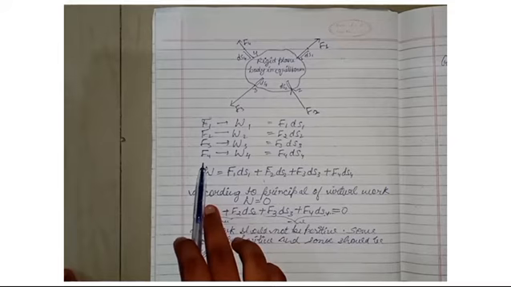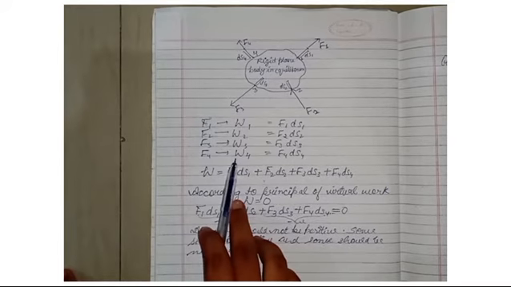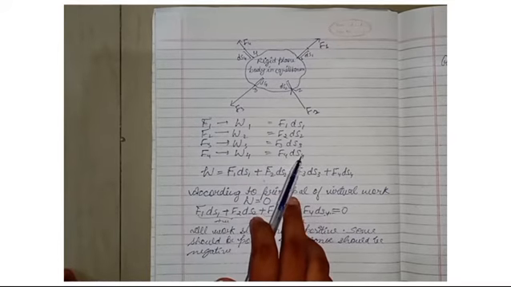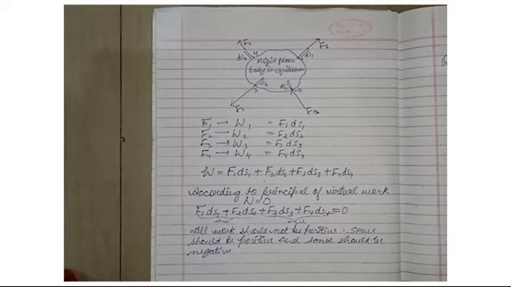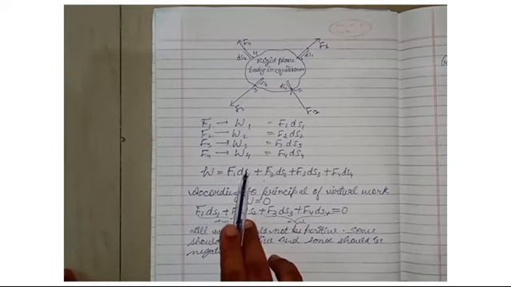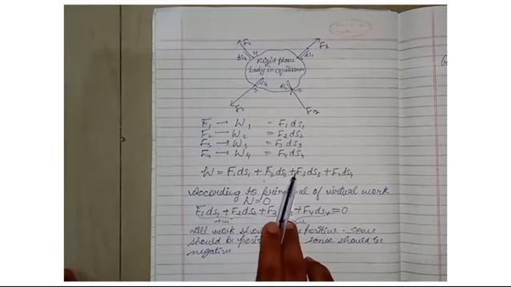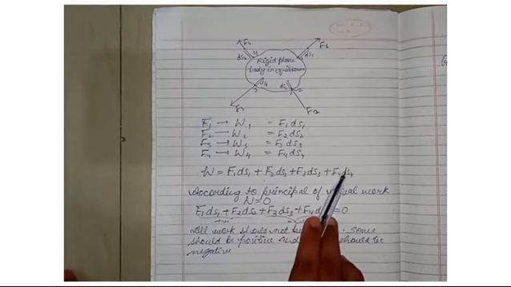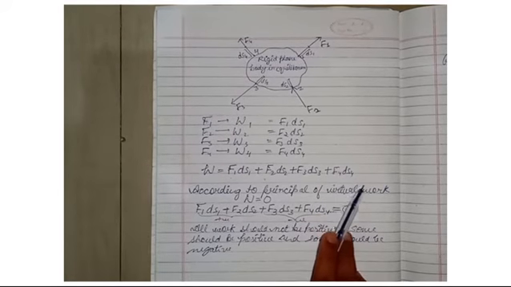In case of force 4, the work will be W4, that is F4 into ds4. So the total work on any body will be given by the sum of all the forces, that is F1 ds1 plus F2 ds2 plus F3 ds3 plus F4 ds4 and so on, if there are other forces also.